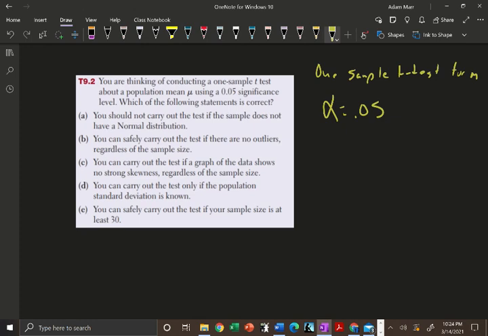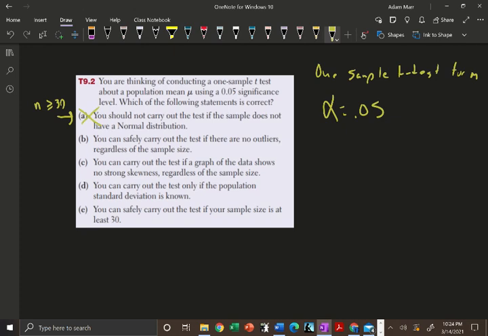A, you should not carry out the test if the sample does not have a normal distribution. Well, wait a second. What if n is greater or equal to 30? Then it doesn't really matter what type of distribution the sample is. So that is not true.